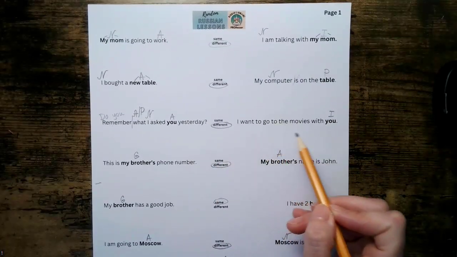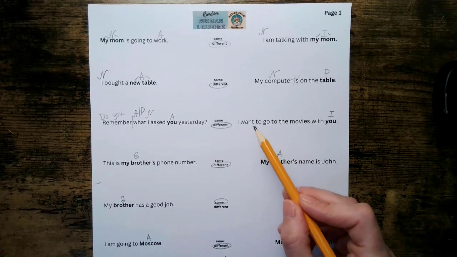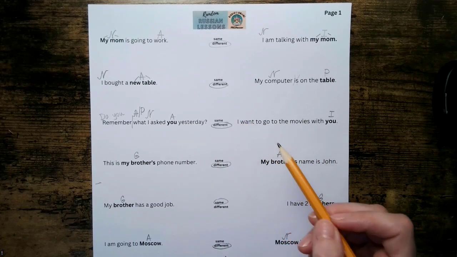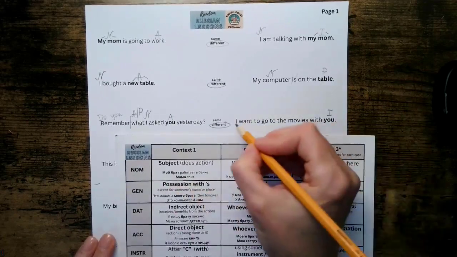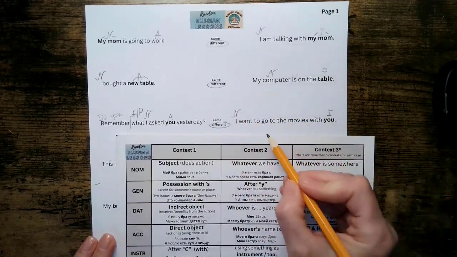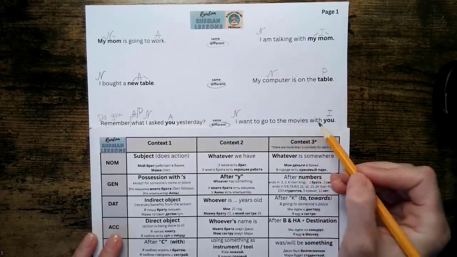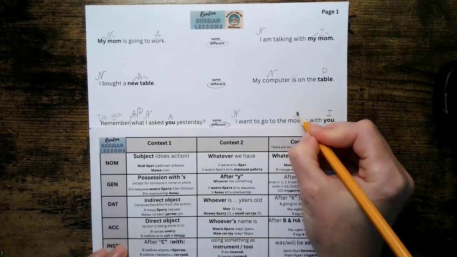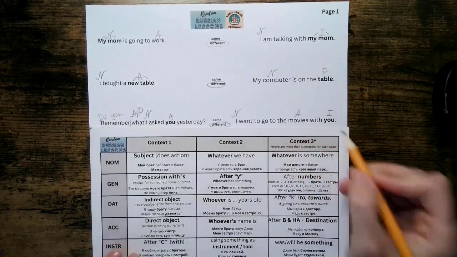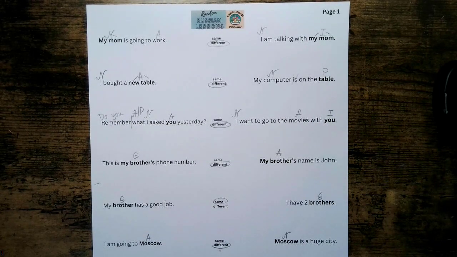Here we have, I want to go to the movies with you. This is a simple sentence. Even though we have two verbs, I want to go, it's still the same action. Now, who wants to go to the movies with you? Our subject is I. Then we have the movies. This is somewhere we go to. So that's our destination, and that's going to be accusative. And we already know that with you is going to be instrumental. Okay, now let's translate that.